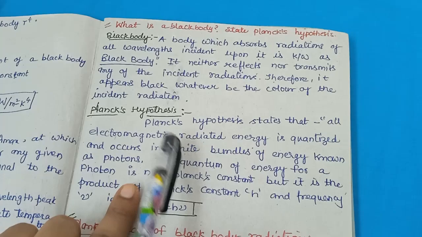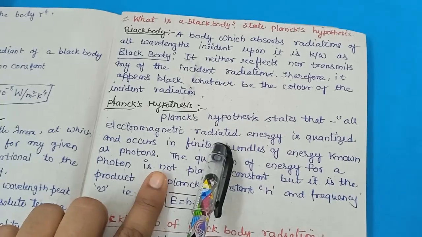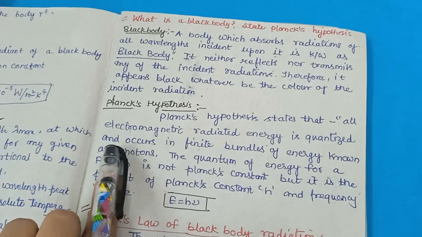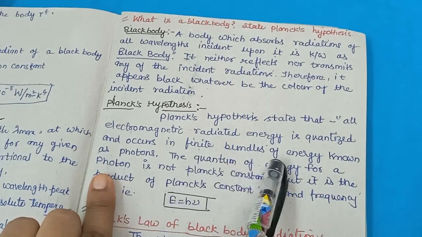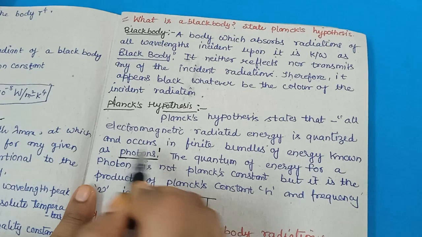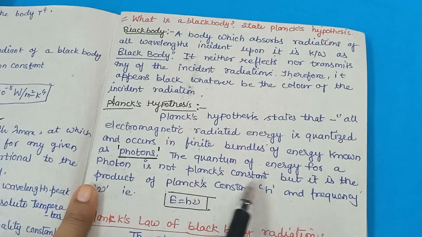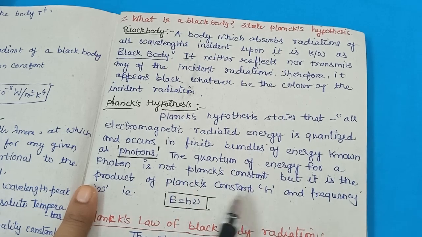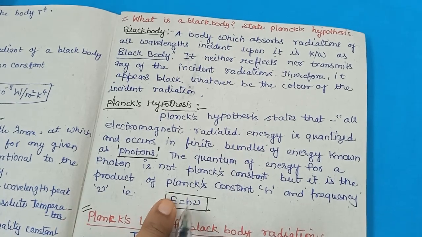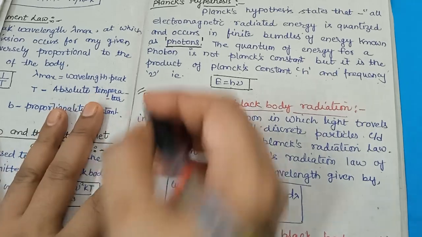Now Planck's hypothesis. Planck's hypothesis states that all electromagnetic radiated energy is quantized and occurs in discrete bundles of energy known as photons. The quantum of energy for a photon is not the Planck constant, but it is the product of the Planck constant and the frequency, E equal to h nu. This is the Planck's hypothesis. According to this hypothesis, Planck gives the law. This is a very important question.